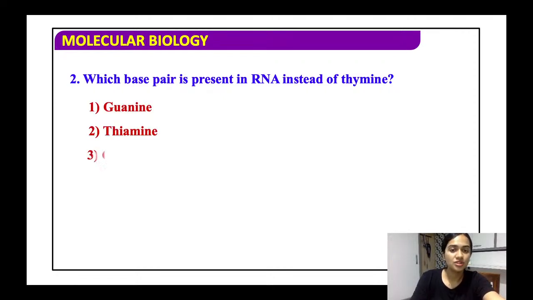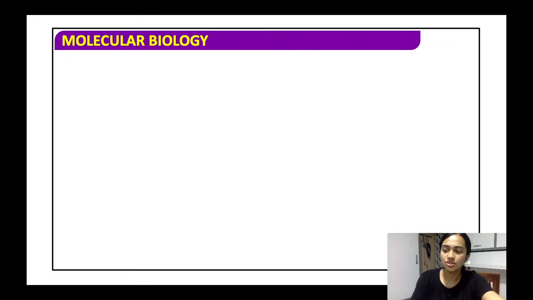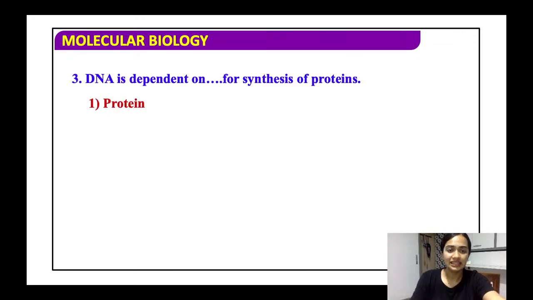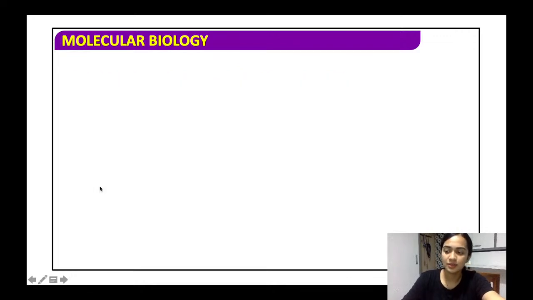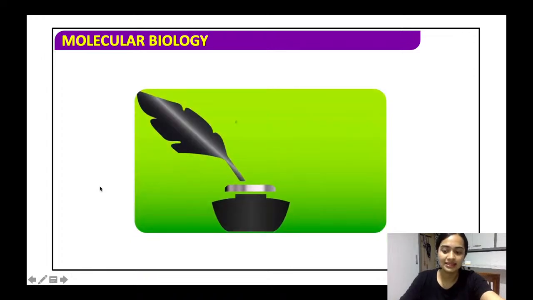It is the uracil. DNA is dependent on dash for the synthesis of proteins. DNA is basically for the storage of the genetic material, and for the synthesis of proteins we require RNA. All right, because RNA acts as an enzyme.